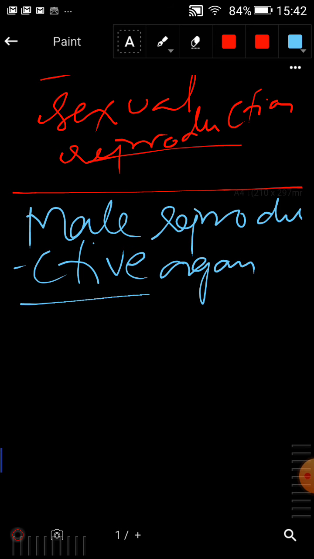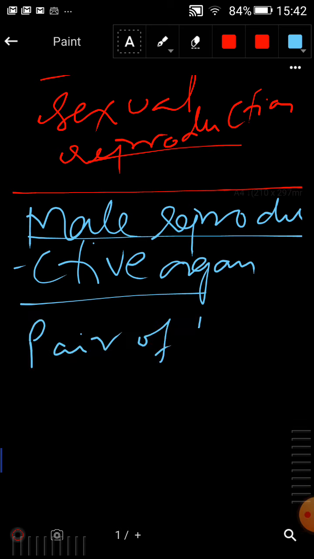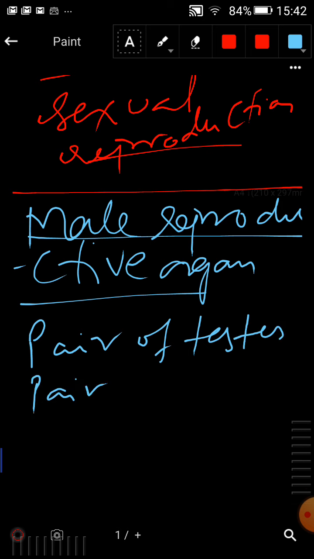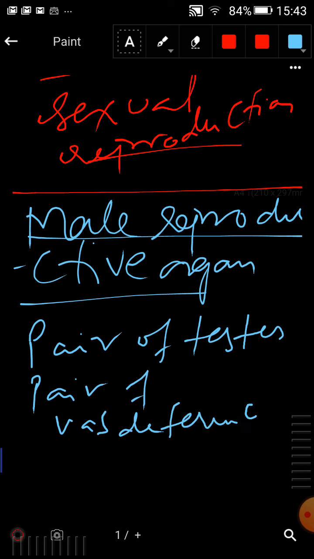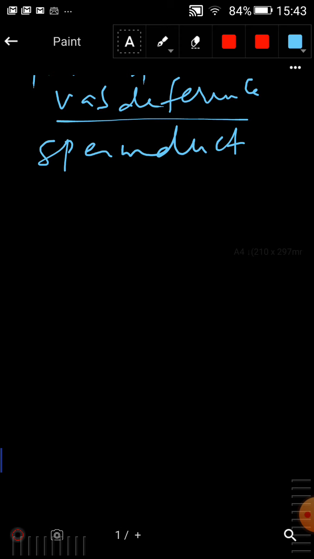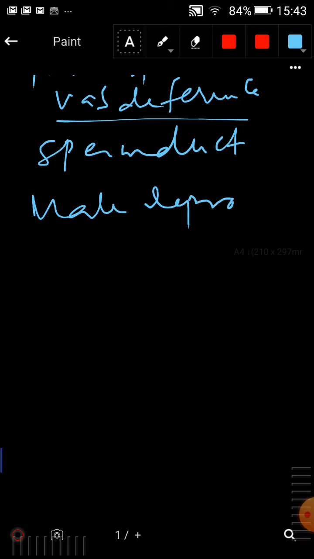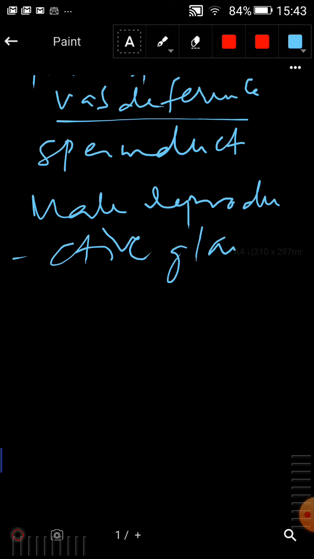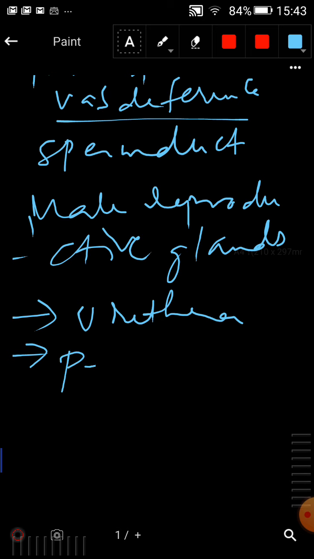The male reproductive organ consists of a pair of testes, a pair of vas deferens, or you can consider this as the sperm duct, and some male reproductive glands, and the urethra and penis.